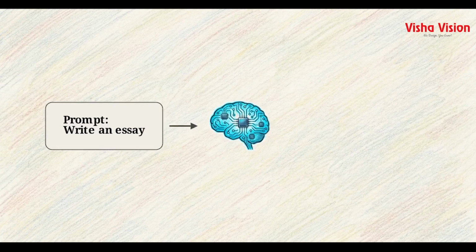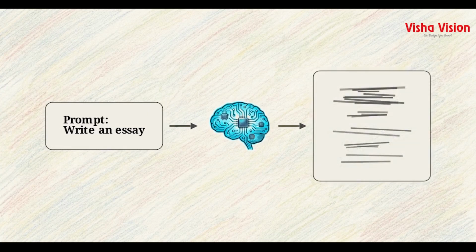Look at what happens without these layers. If you simply instruct the AI to write an essay, it has no boundaries. It doesn't know the topic, the reader, or the required tone. The result is a generic, unstructured wall of text.